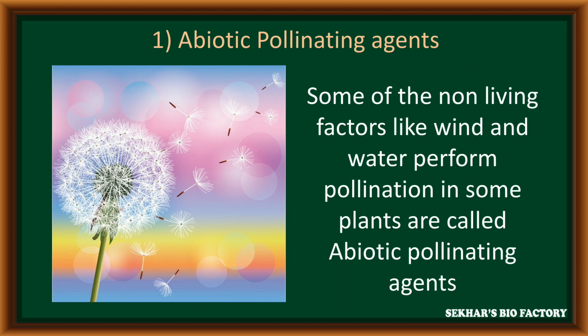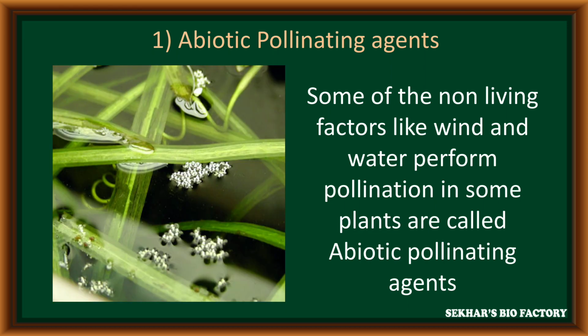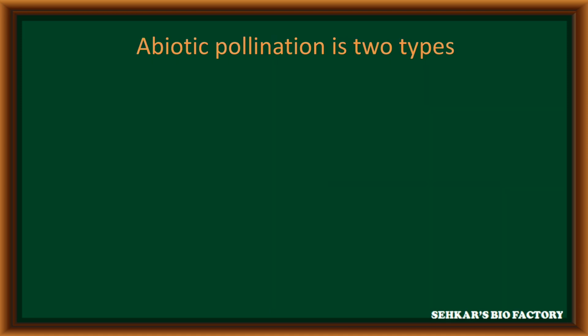Abiotic pollinating agents are nothing but, in some of the plants, non-living factors like wind and water that perform pollination. Such vectors are called abiotic pollinating agents. These abiotic pollinating agents perform pollination called abiotic pollination.